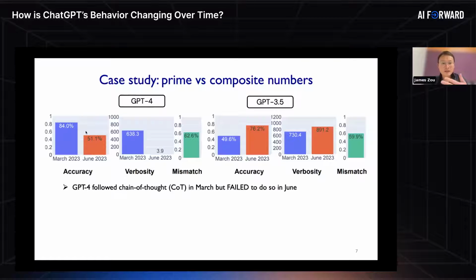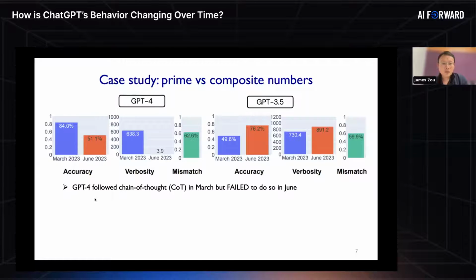We've repeated these kinds of simple math problems many times, and we see a very consistent shift. Overall, in March, GPT-4 was quite good at solving these prime number problems. Its accuracy was around 84%. And then we saw a huge drop-off in the model's performance in June. On the same set of prime numbers, its accuracy has dropped to about 50%. And conversely, GPT 3.5's performance actually improved in June compared to March.